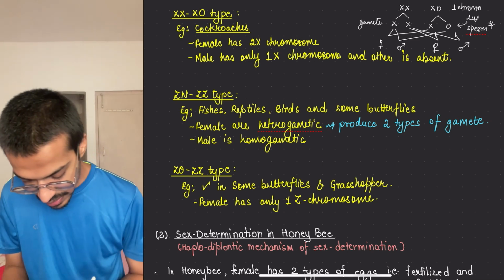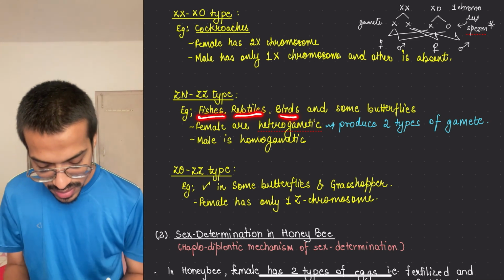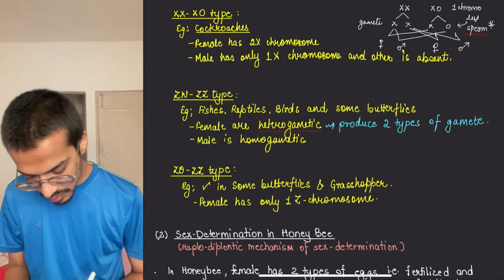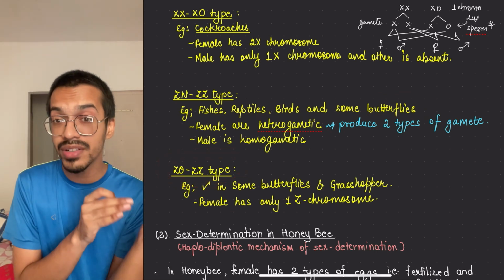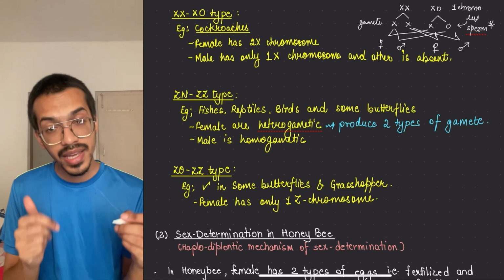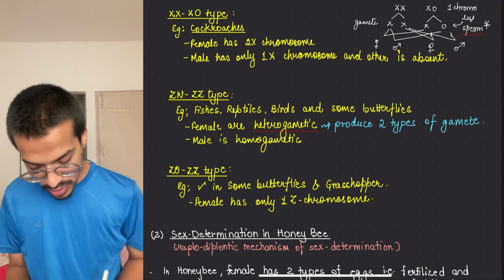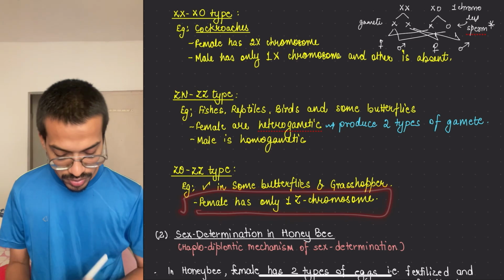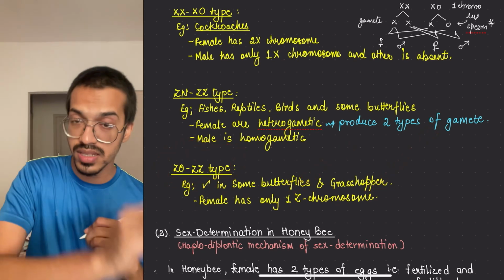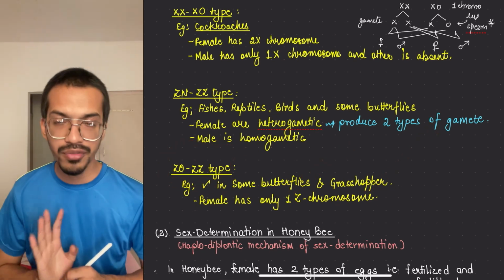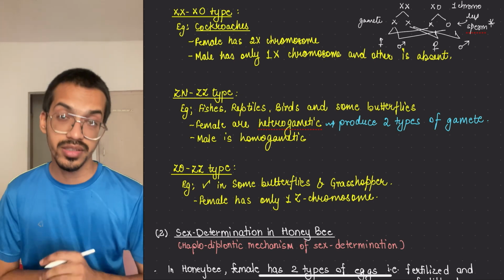This is seen in birds, fishes and certain butterflies. Similar to XX and XO, which we studied, where the male does not have one X chromosome, here also the female has only one Z chromosome, like some butterflies and grasshoppers. This can be asked and has been asked again and again, so you have to study the examples. I hope this is understood.